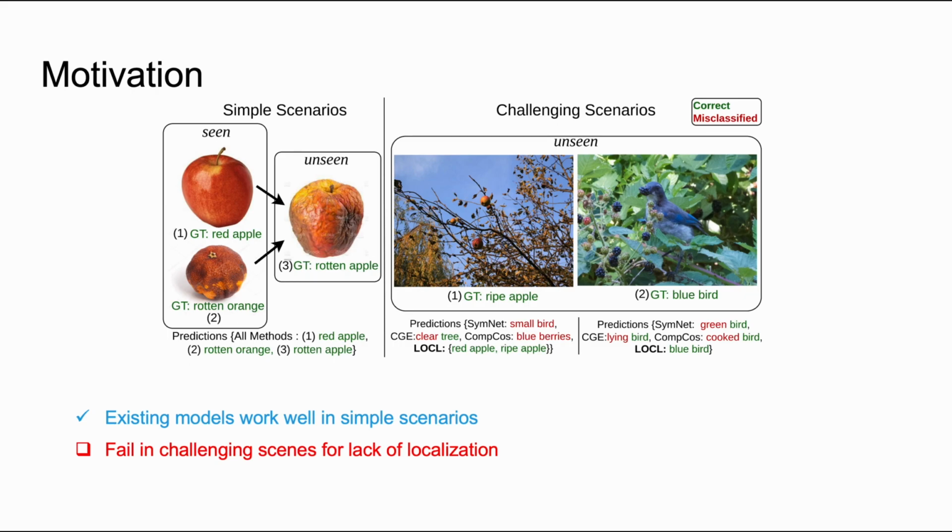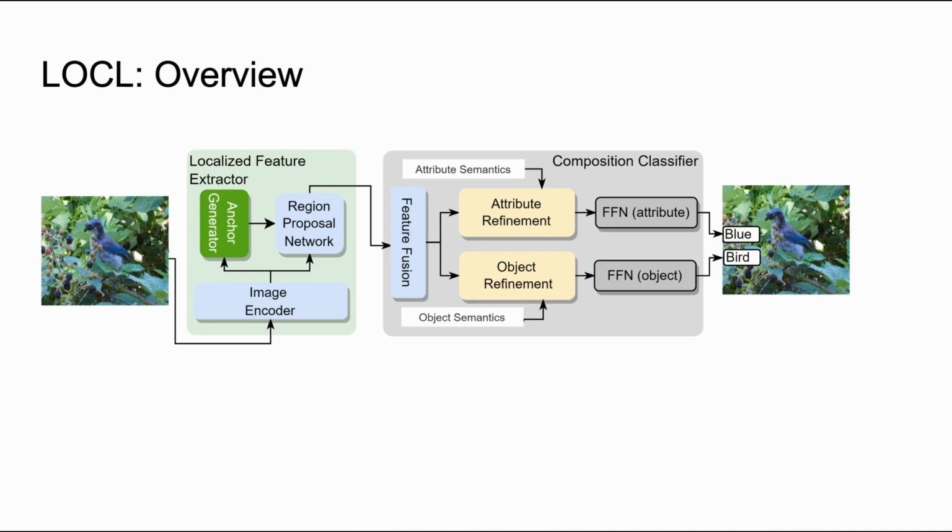Our analysis has shown that this limitation is mainly due to the fact that existing models consider every spatial location of the input image homogeneously. In essence, current works do not utilize localized feature learning. We developed LOCAL specifically to address this issue. Before going into details, we will give an overview of our network.